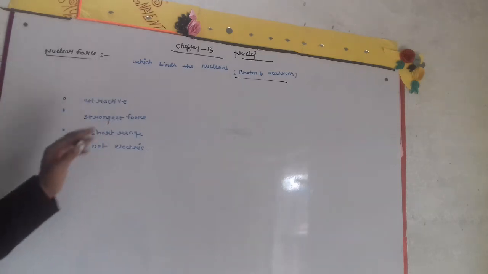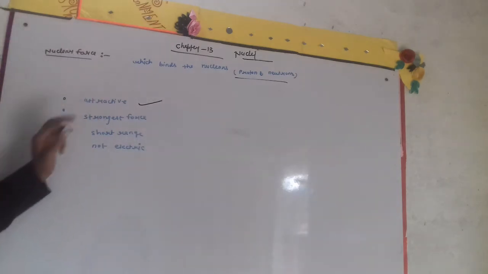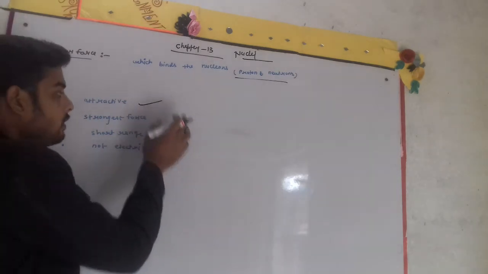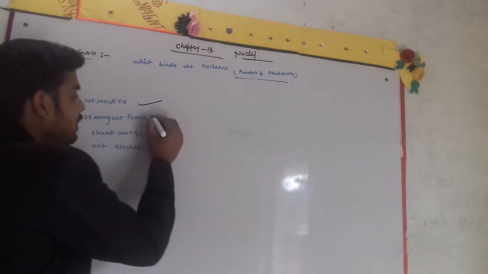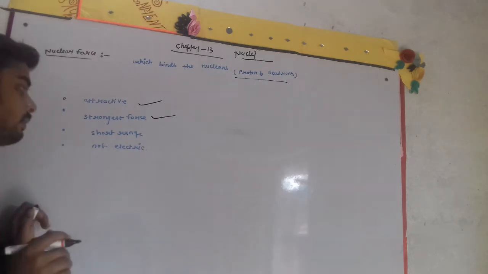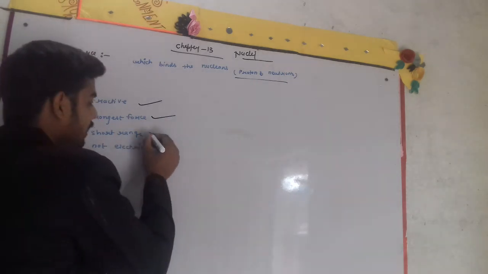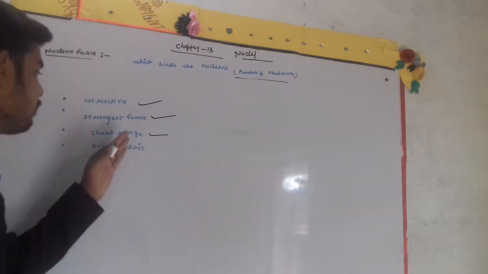First, nuclear force is an attractive force in nature. The second property is that it is the strongest force. Another property is that although nuclear force is the strongest force, it has a very short range.